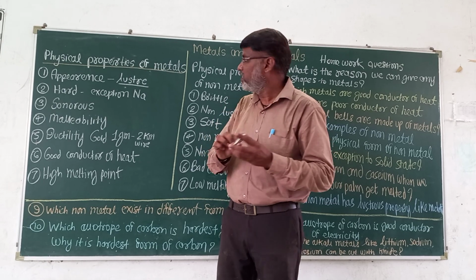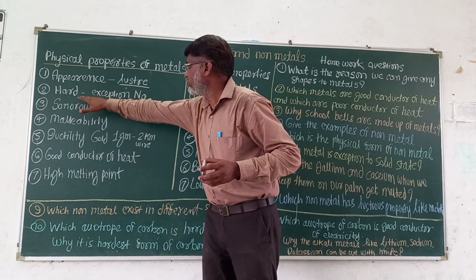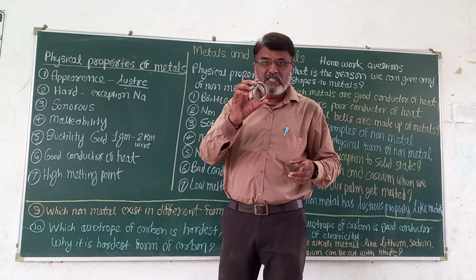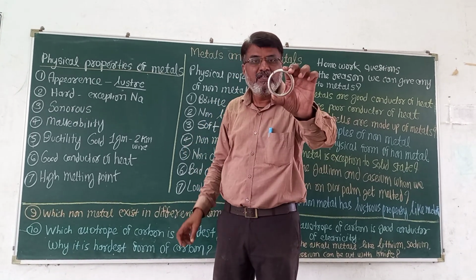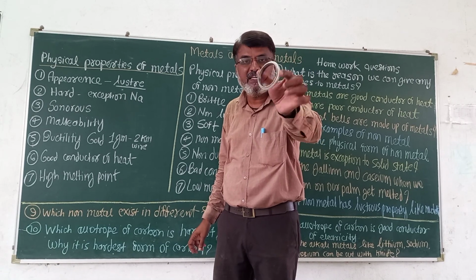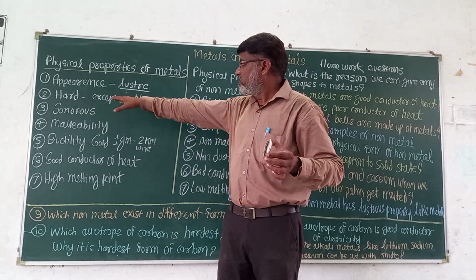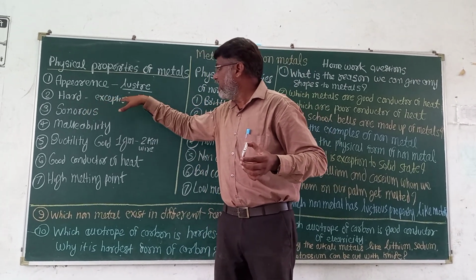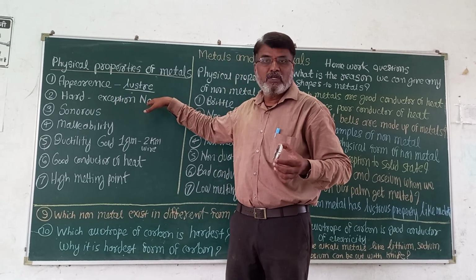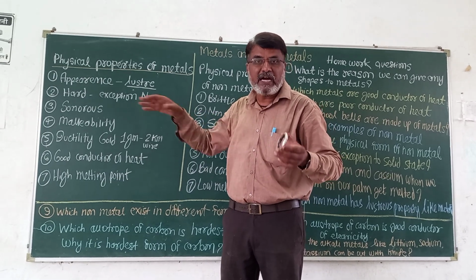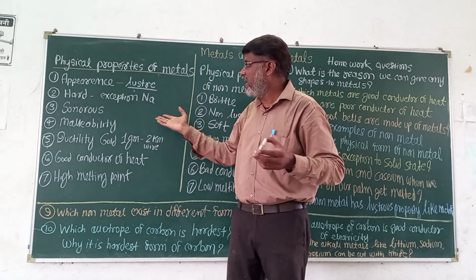And the next property is, when I throw this, it will not break. This property is called hardness. This is the property of hardness of metal, and also luster or shining. This is the silver metal having the shining. For this hardness, one exception: sodium. Sodium metal is soft, and we can cut it with the help of a knife.